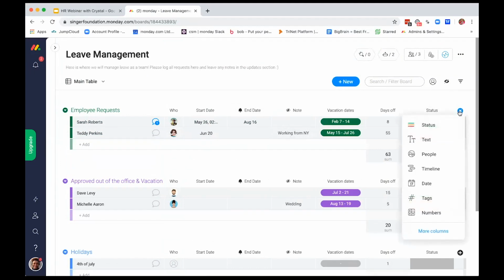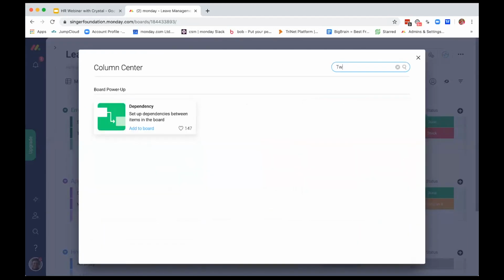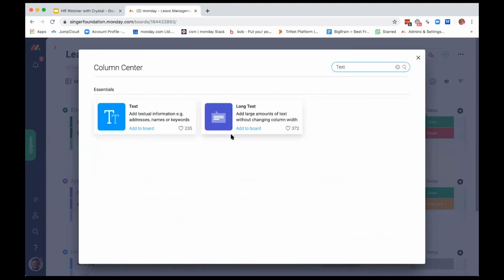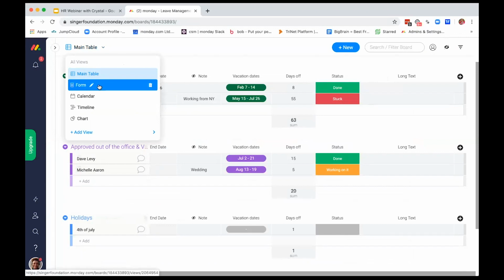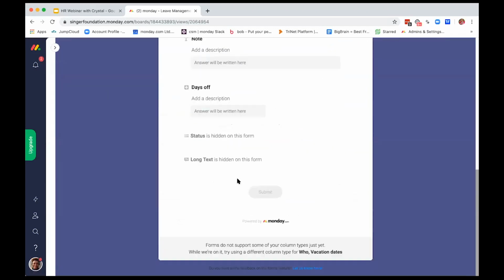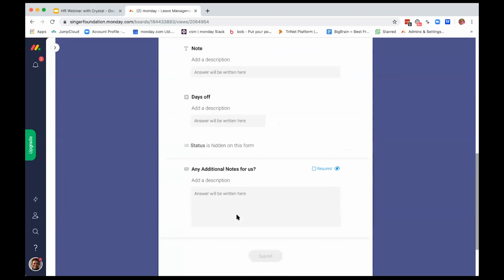So if you wanted to add in any other parameters such as notes, or we wanted to add in any numbers, anything that's relevant to us, and for now we'll just say text, what we can do is add it to the board. And if we go back to the form, it's going to show me now that I have another text column on this board. So I can make this available. I can also choose to change the name of this to say any additional notes for us. And now this user will see this on this form.